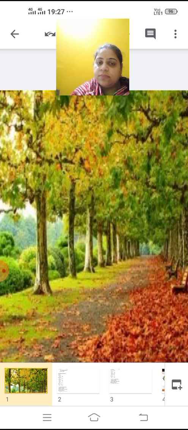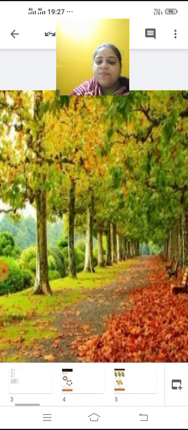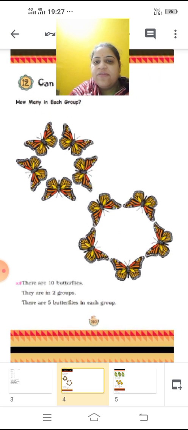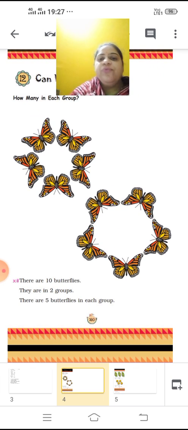So as we discussed in Can We Share, we discussed some questions in which we have to divide or distribute anything among equal parts or equal groups, whether there are 2 groups or 3 groups.